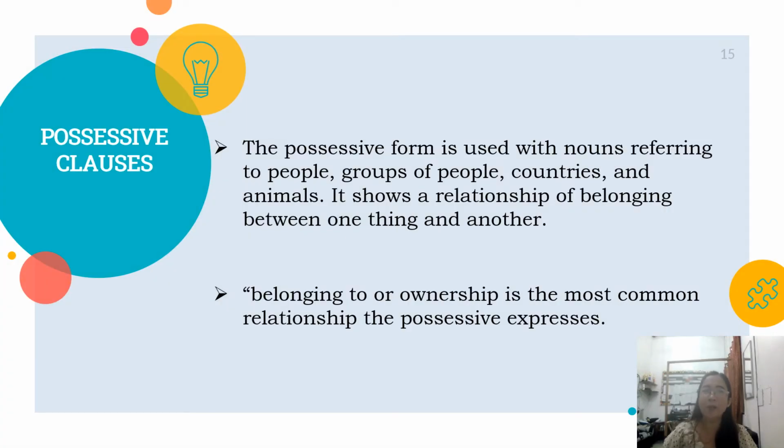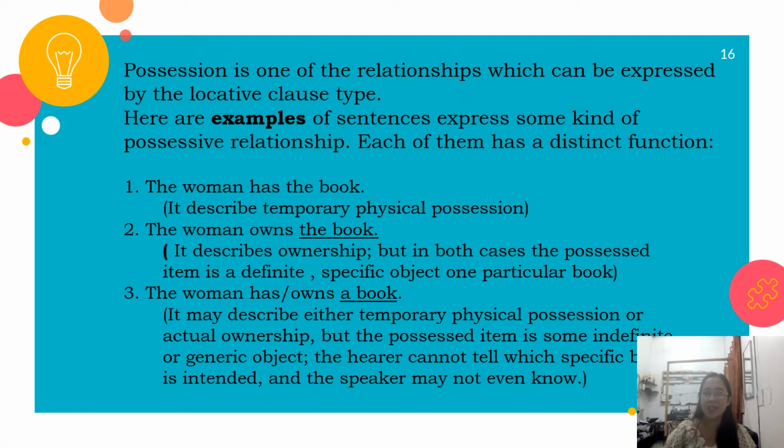Now let's talk about possessive clauses. The possessive form is used with nouns referring to people, groups of people, countries, and animals. It shows a relationship of belonging between one thing and another. Another definition of possessive clauses: belonging to or ownership is the most common relationship the possessive expresses. Possession is one of the relationships which can be expressed by the locative clause type.